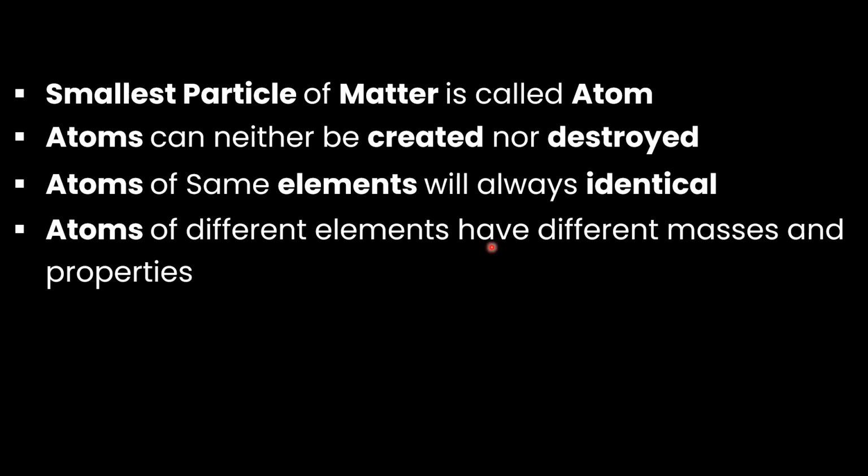So the oxygen atom will have its own properties and the hydrogen atom will have its own properties. They will never be the same because the elements or atoms are different. So different atoms or elements will have different masses as well as different properties. They will be the same among themselves, but their properties and mass will be different for different elements.